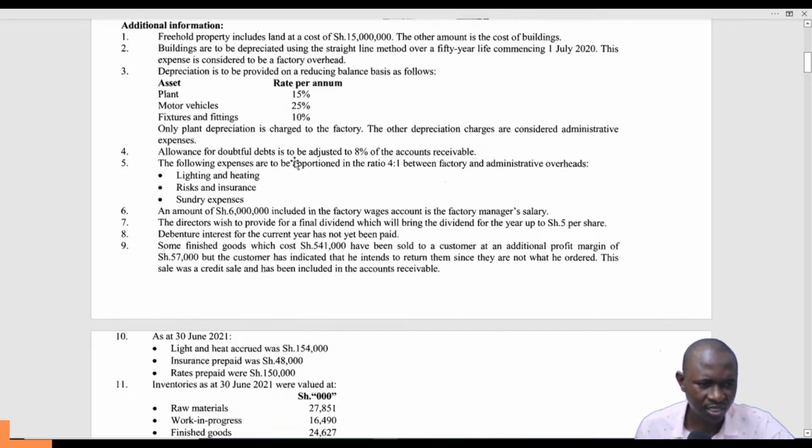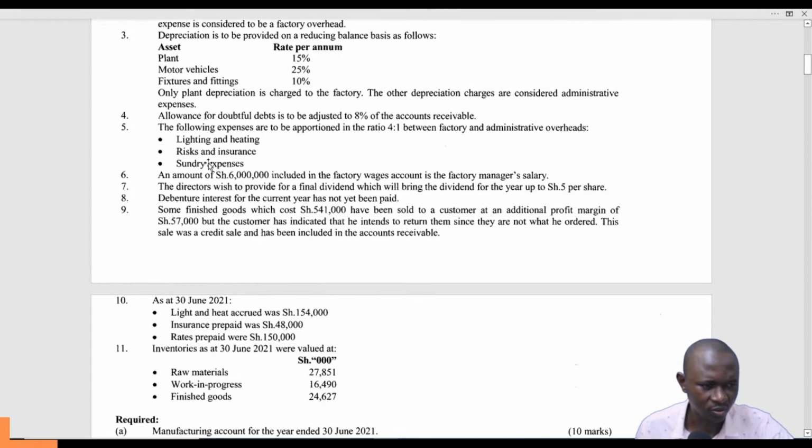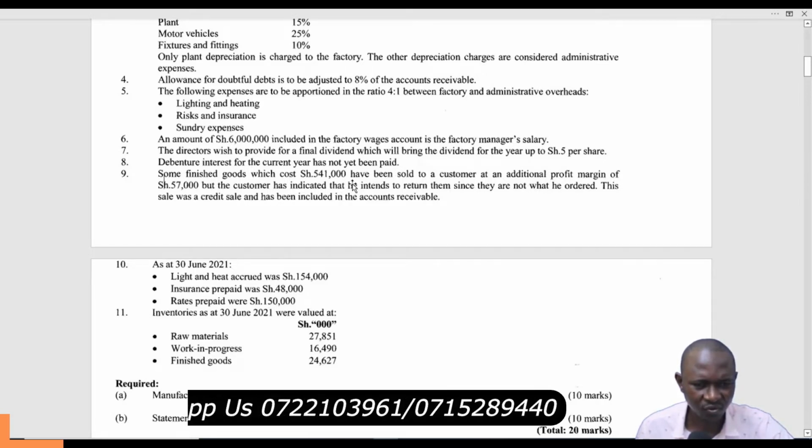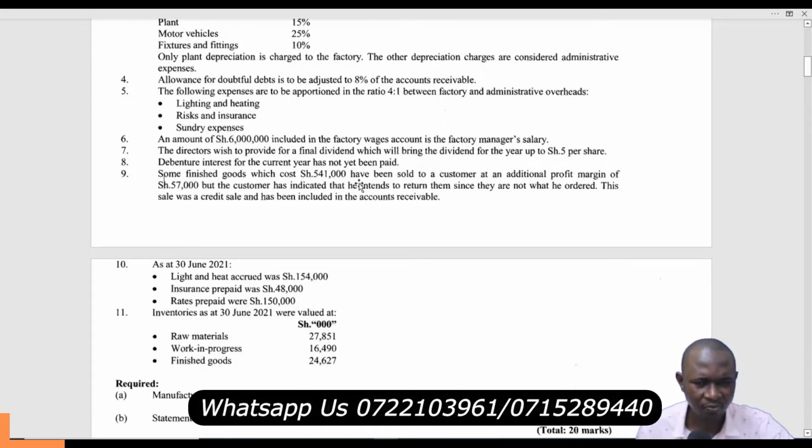Allowance for doubtful debts is to be adjusted to 8% of the accounts receivable. Yes, we'll do that. The following expenses are to be apportioned in the ratio 4:1 between factory and administrative overhead. So we have those expenses clearly shown. An amount of 6 million included in the factory wages account is the factory manager's salary. Then the directors wish to provide for a final dividend, which will bring the dividend for the year up to 5 shillings per share. The debenture interest for the current year has not yet been paid.